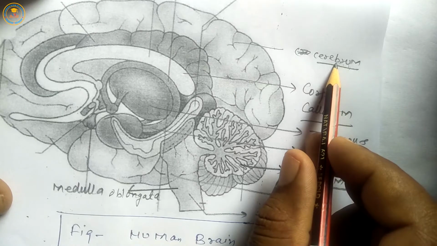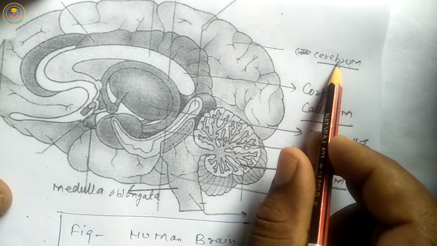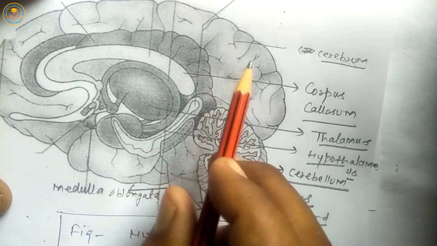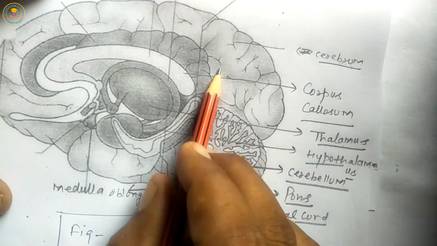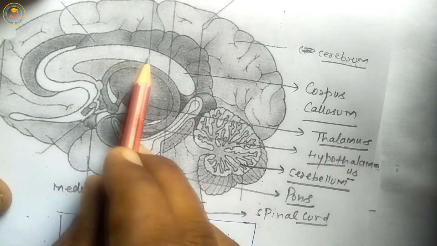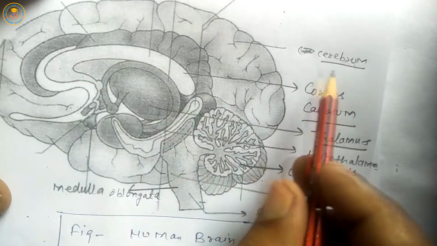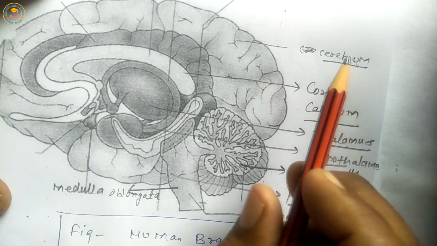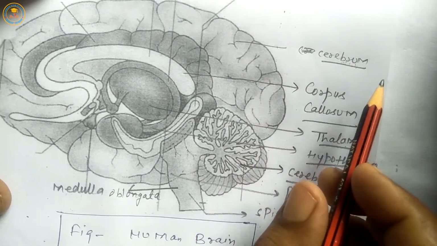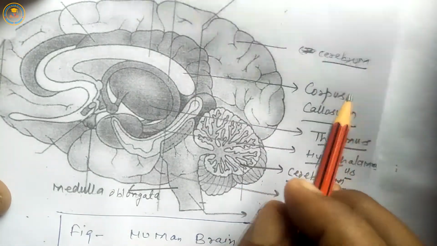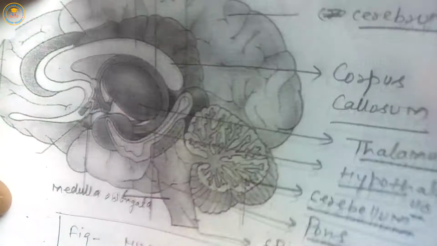Next, parts of cerebrum, mostly two parts. First is left, second is right hemisphere. These hemispheres are connected by corpus callosum. The left hemisphere is located in the left side, right in the right part.